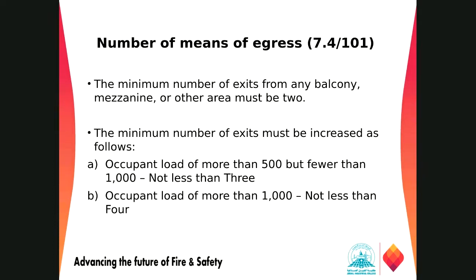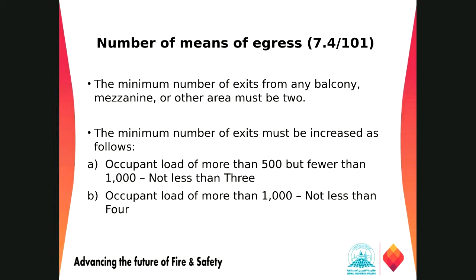The minimum number of exits from any balcony, mezzanine, or other area should be 2. So the minimum number of exits should be 2 in any case. After that, we have to increase the number of exits as per requirements A and B. Below 500 we need 2 exits, but if it is more than that we have other requirements.